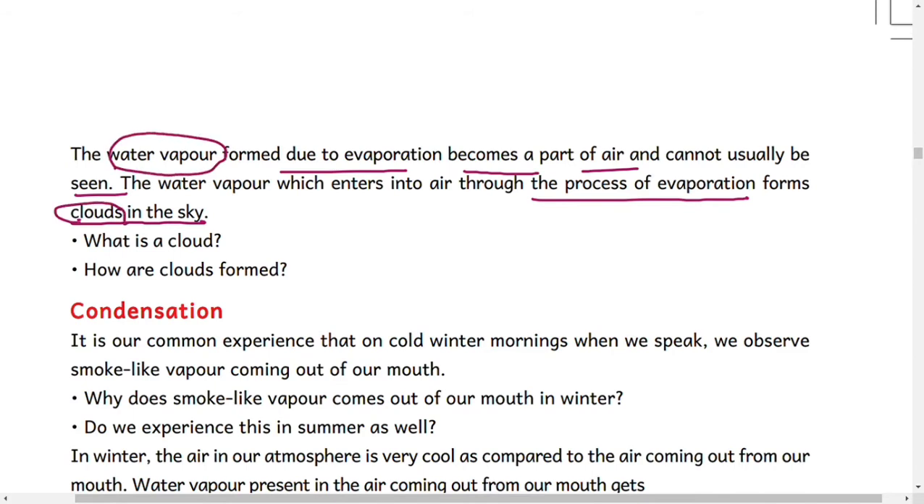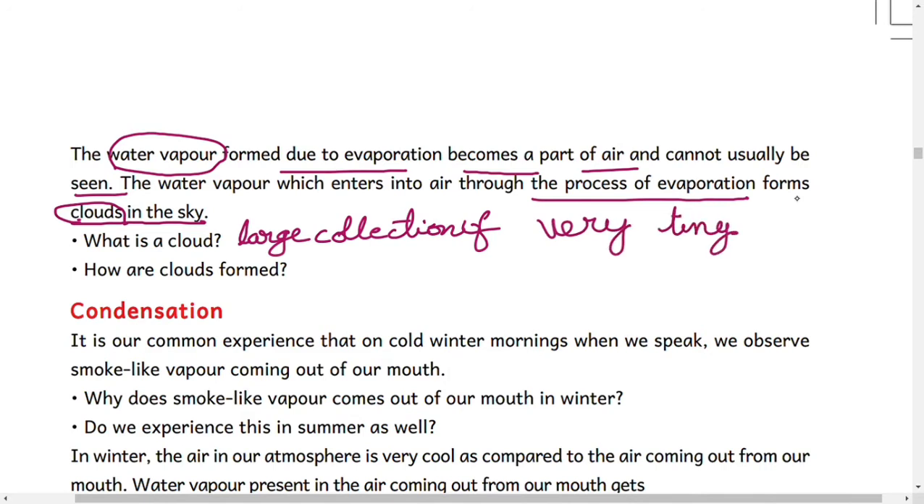So what is a cloud? A cloud is a large collection of very tiny droplets of water. This is called a cloud.